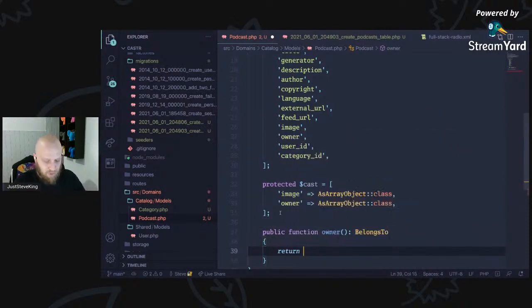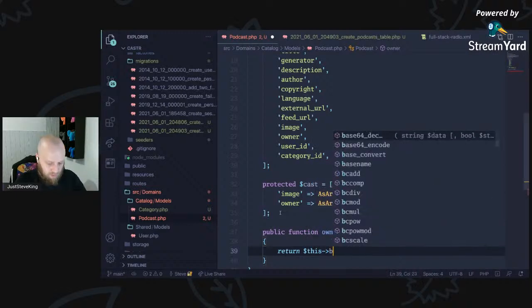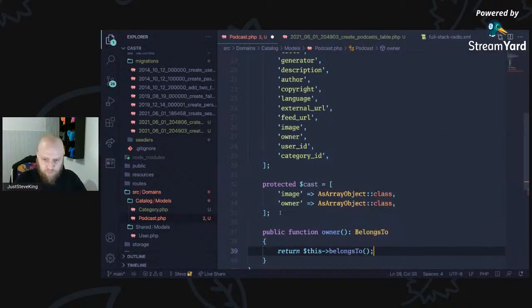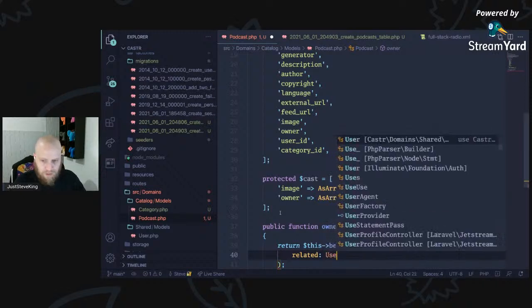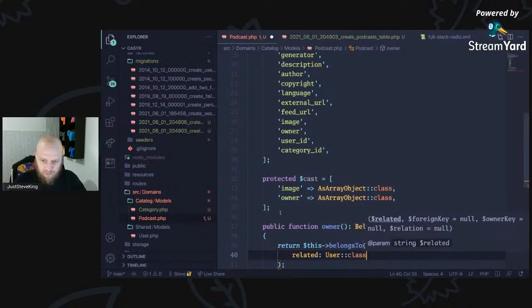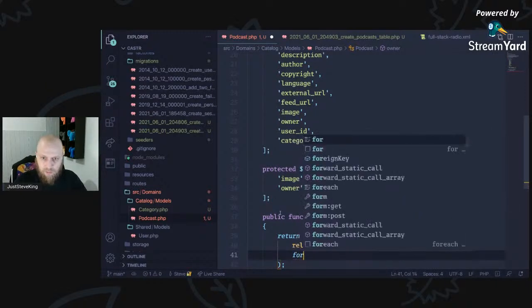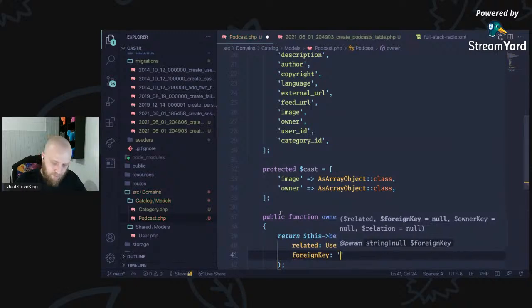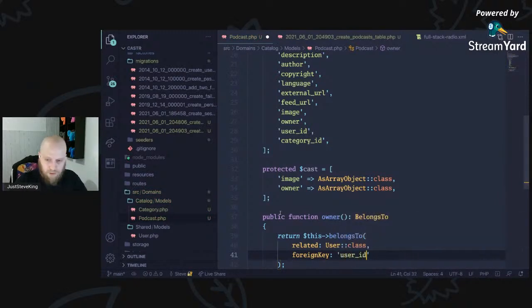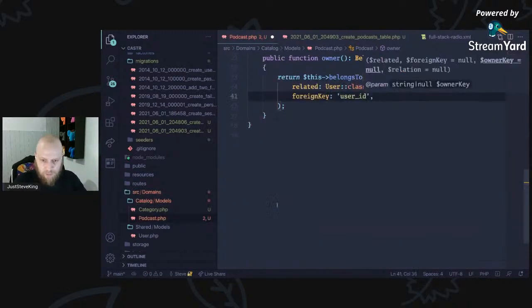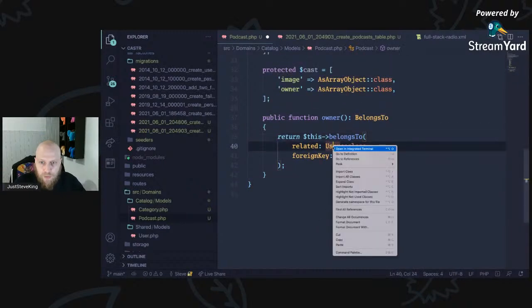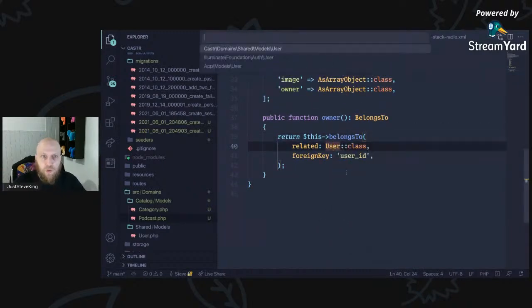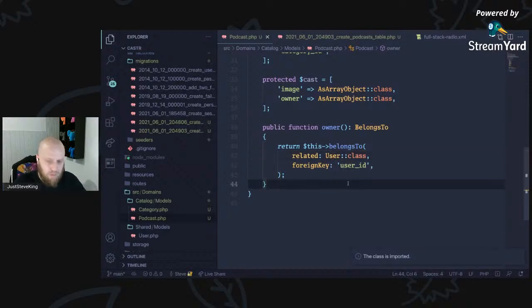So we can say return this belongs to the related aspect is going to be the user class, and the foreign key is going to be the user ID. So now we just need to make sure, because we're doing domain driven, we need to make sure we pull this in, which we wouldn't usually have to do.